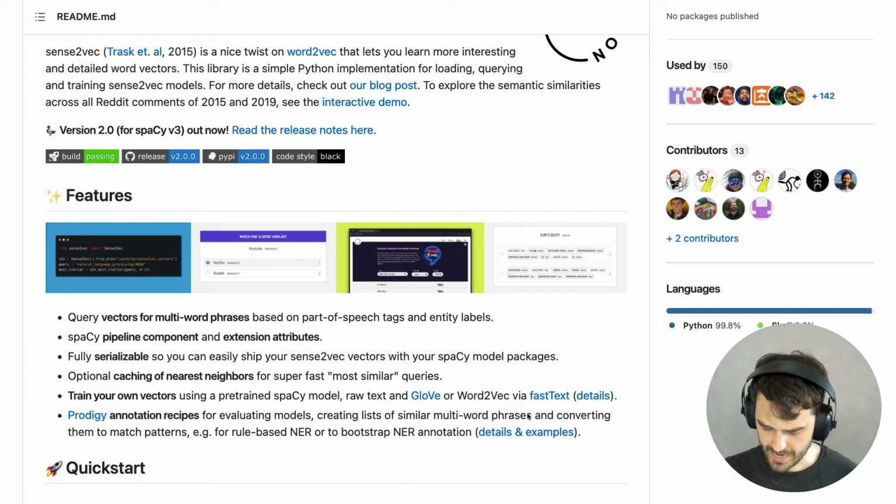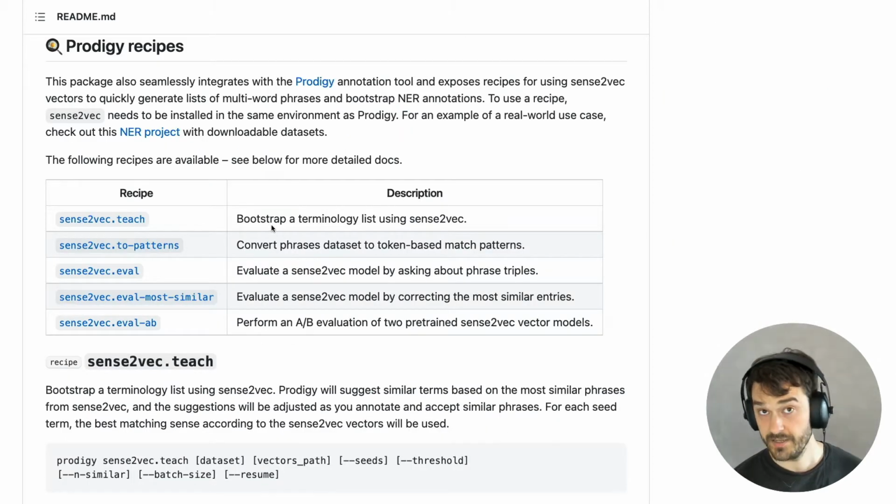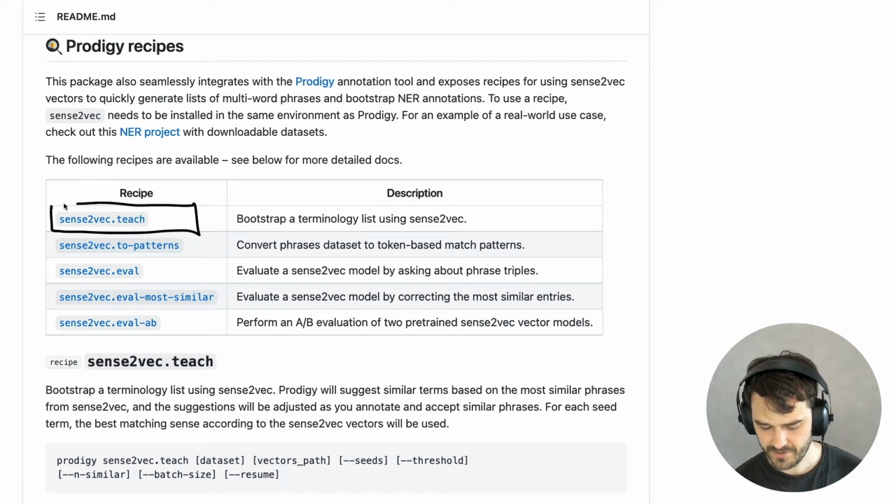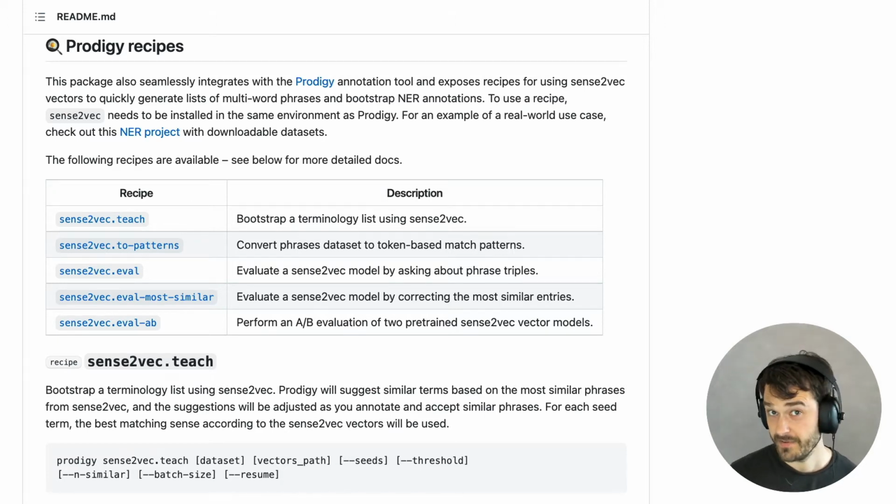So let's click that. And then in the README, I have this list of recipes that are at my disposal. And in particular, we have this Sense2Vec.teach recipe. This is very similar to the terms recipe, but instead of making a terminology list just on single tokens, we can use Sense2Vec to build a terminology list with full phrases.